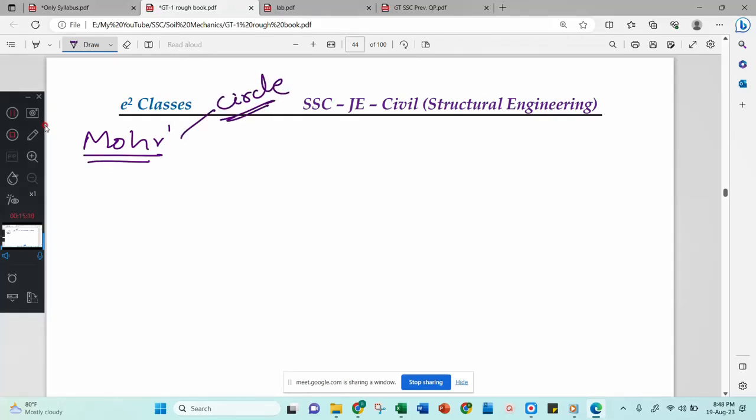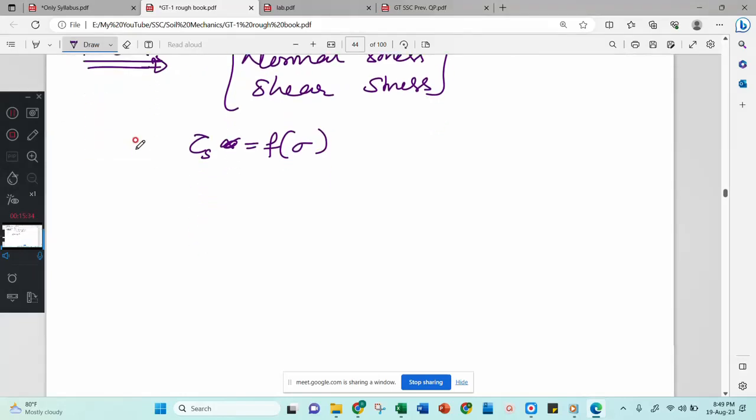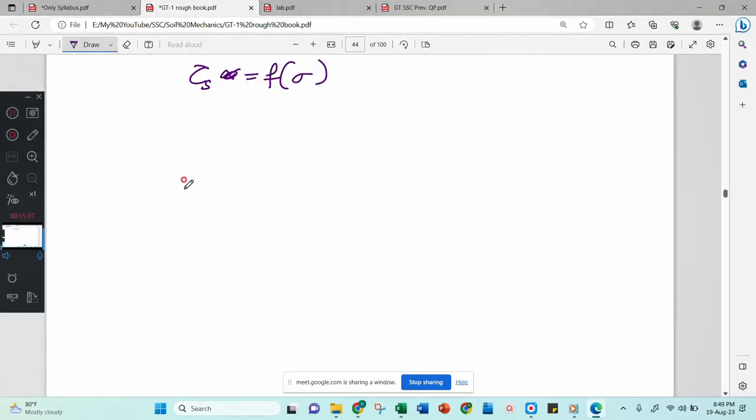Mohr considered normal stress and shear stress. Then he did many experiments on normal stress and shear stress and their behavior, and he came to know, and also agreed, that the shear stress is directly proportional to, or otherwise a function of, normal stress. According to Mohr, the experiment he did, I will explain to you: the direct shear test.